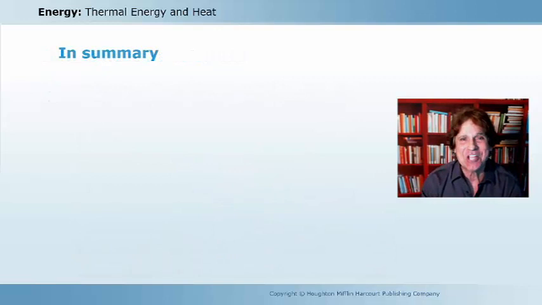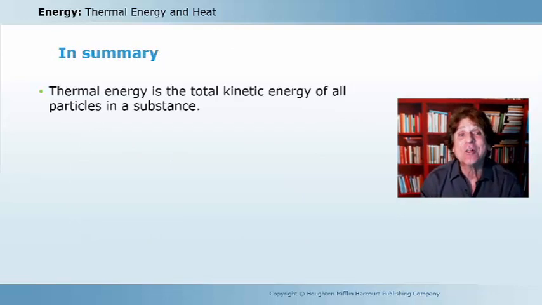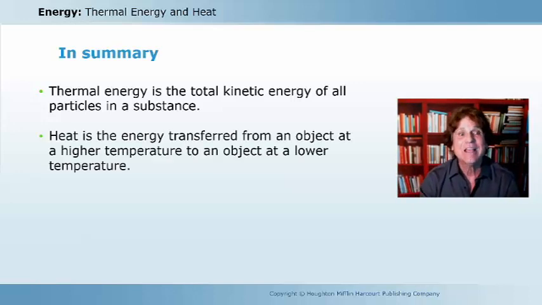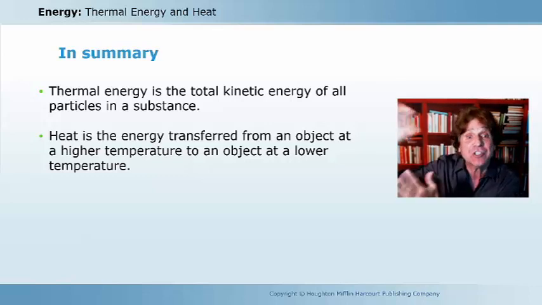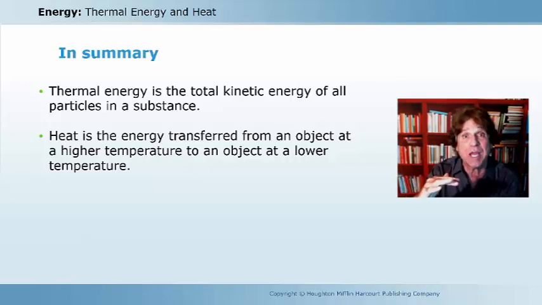So in summary, let's take a look at this lesson. Thermal energy is the total kinetic energy of all particles in a substance. Remember, it's not temperature. Temperature is the average. Thermal involves the sum, all of those particles. Heat is the energy transferred from an object at a higher temperature to an object at a lower temperature.